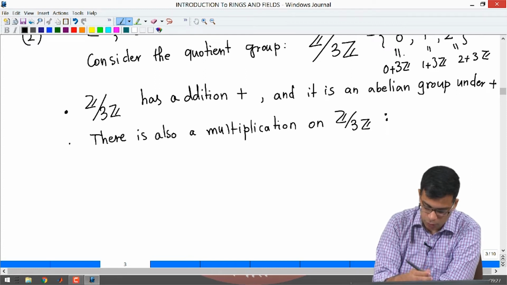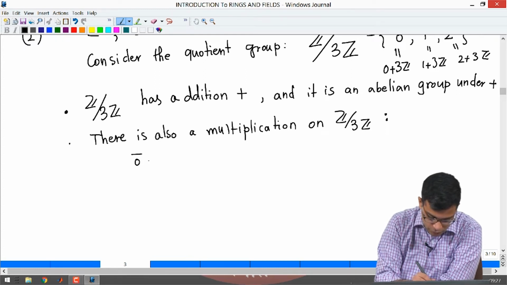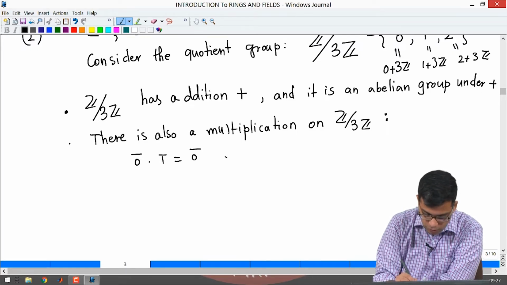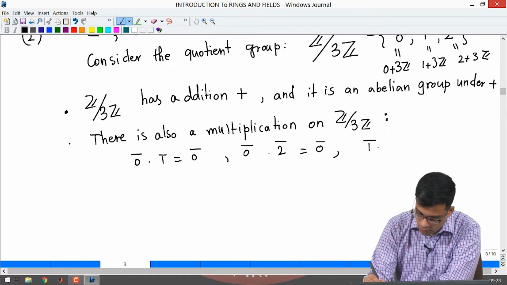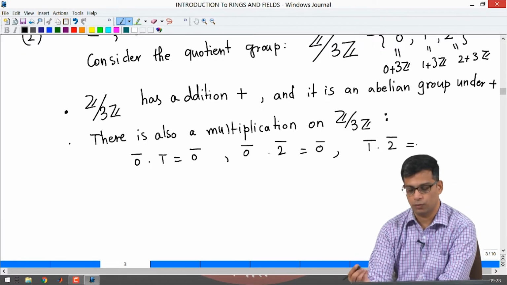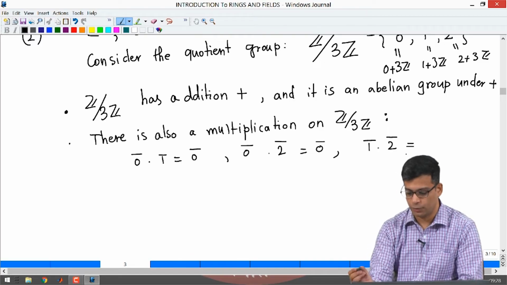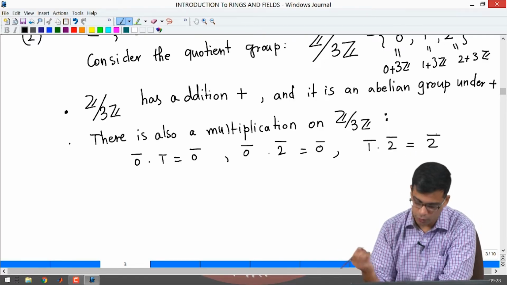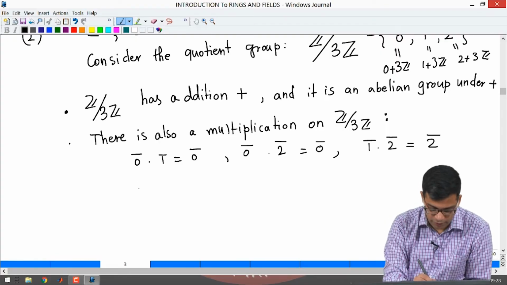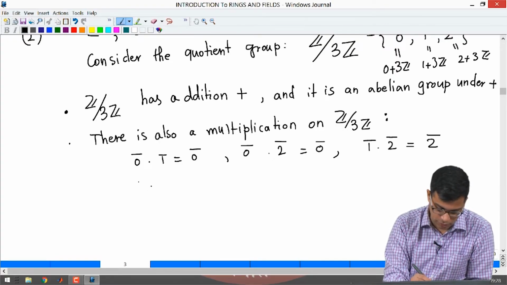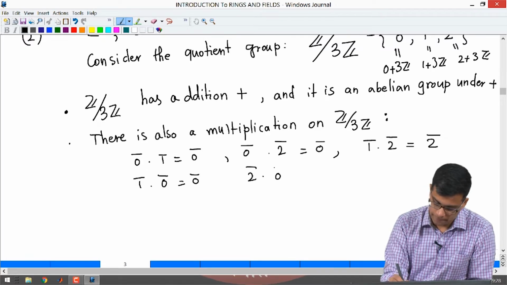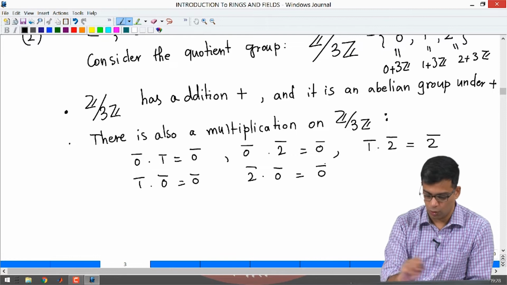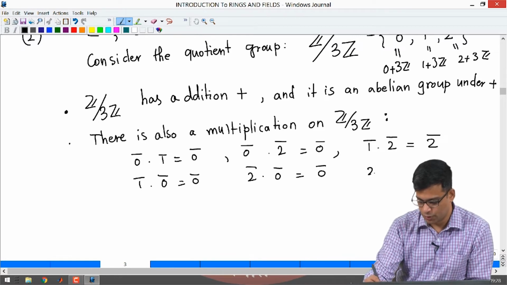For example, 0 bar dot 1 bar is 0 bar, 0 bar dot 2 bar is 0 bar, and 1 bar dot 2 bar, what would this be? You take 1 and 2, multiply them, you get 2, so you get 2 bar. And the other way, because multiplication of integers is commutative, if you interchange the order of these elements, you get the same element.